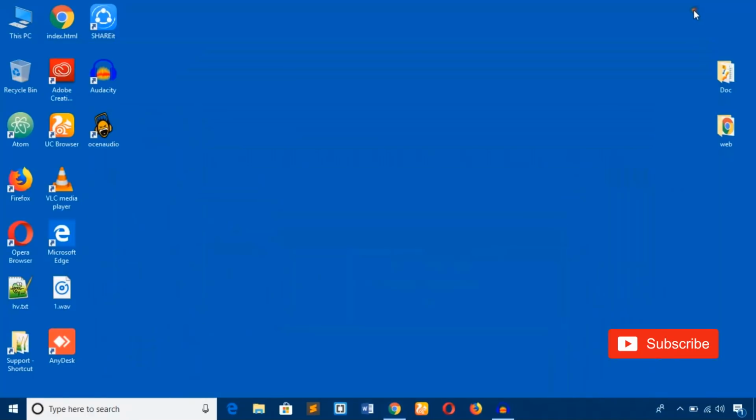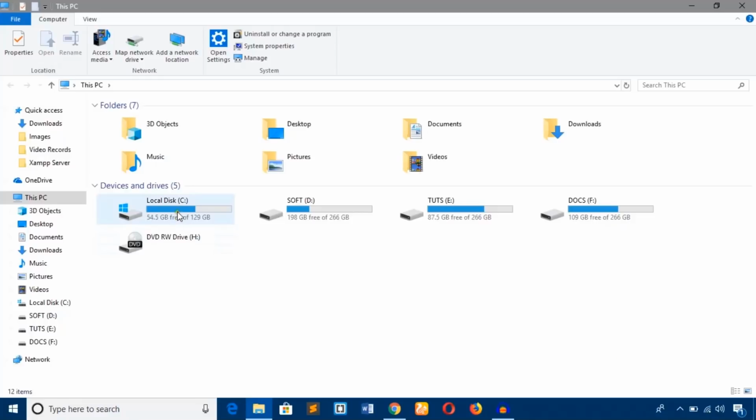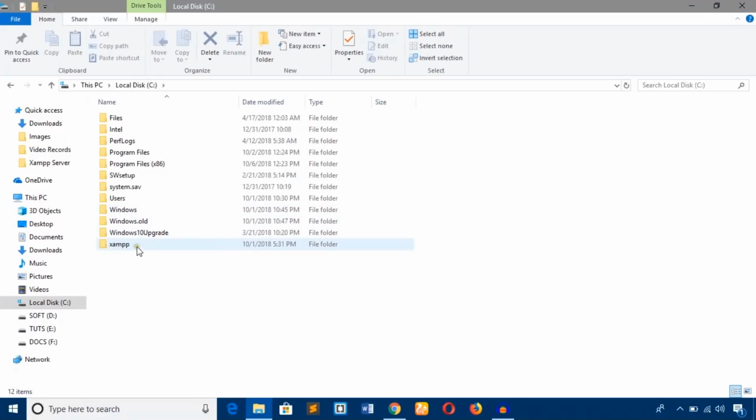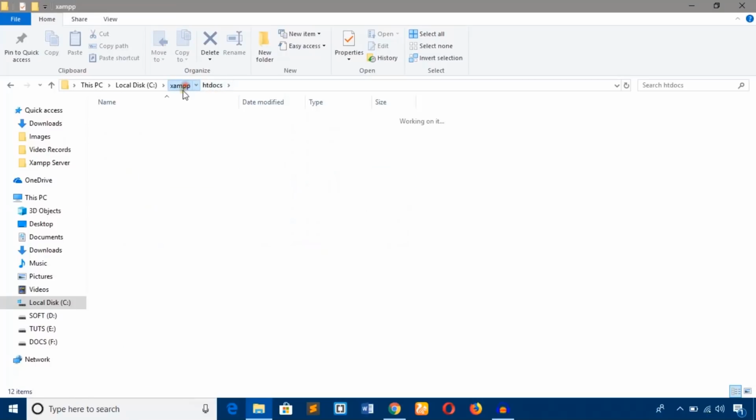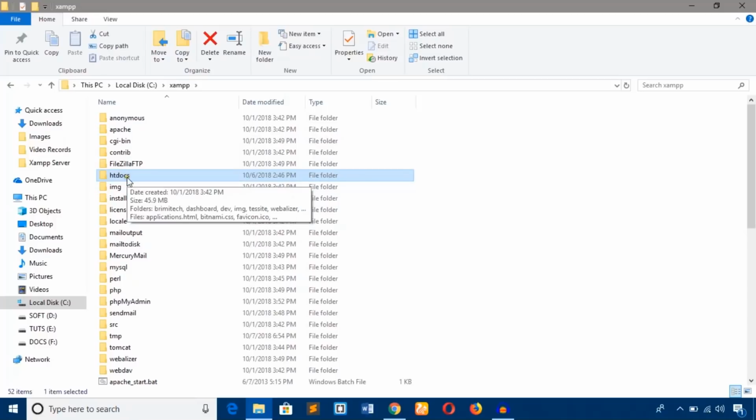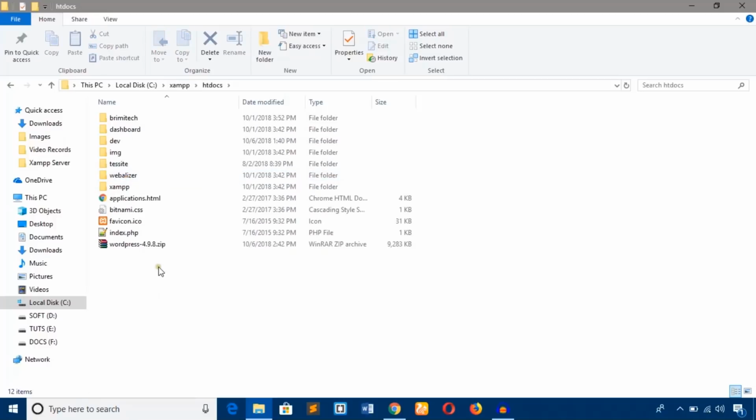I have installed Xampp server in the C drive of my PC, and as you know, there is a folder called htdocs. Here it is. If I want to install WordPress, I will have to create a project here, just like a folder or directory, like BrimiTech dashboard.